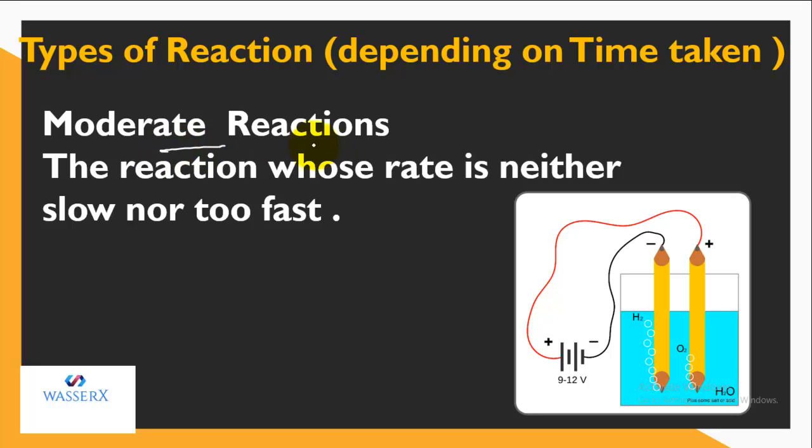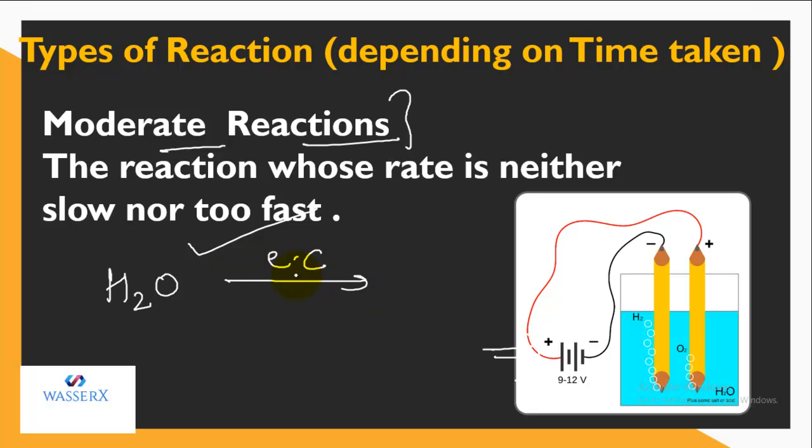Third, we have moderate reactions. Moderate reactions are those which are neither too slow nor too fast. For example, take the electrolysis of water. We have water, we pass current through it, and as a result, water gets decomposed into its constituents, right? So these kinds of reactions possess a moderate rate.